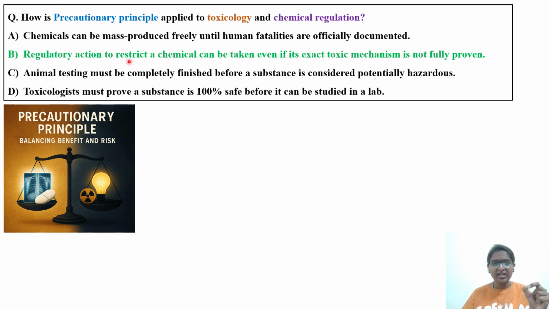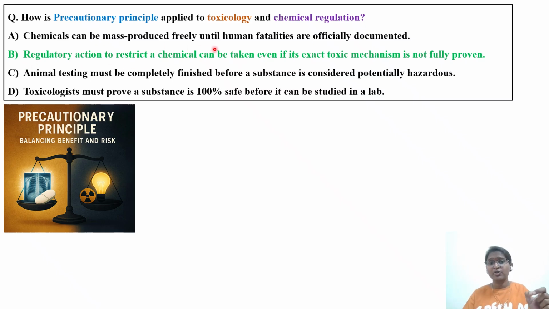The right answer will be: regulatory action to restrict a chemical can be taken even if its exact toxic mechanism is not fully proven. It is under research. Your final result has not come, still, if you think there is a potential for concern, ban the chemical. That is what it is saying under the precautionary principle. This same concept you will see as the risk benefit ratio in the weight of evidence approach. So we'll see what the other options are.